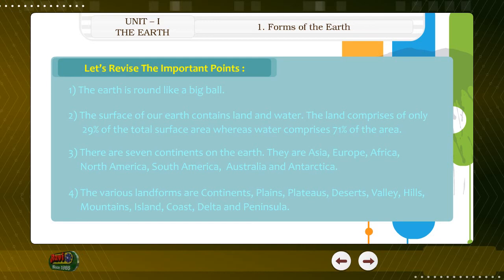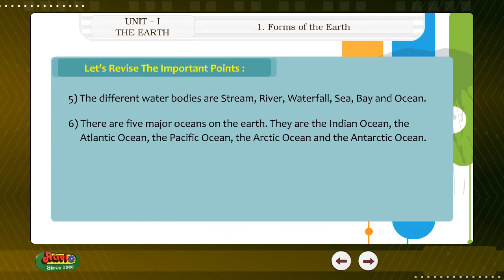5. The different water bodies are stream, river, waterfall, sea, bay, and ocean. 6. There are 5 major oceans on the earth. They are the Indian Ocean, the Atlantic Ocean, the Pacific Ocean, the Arctic Ocean, and the Antarctic Ocean.